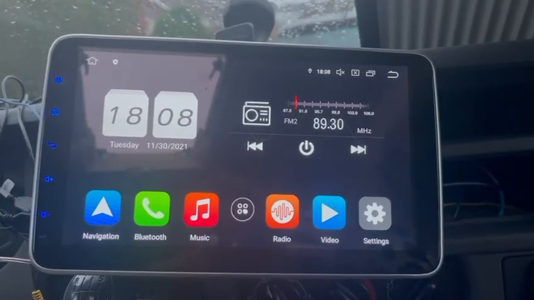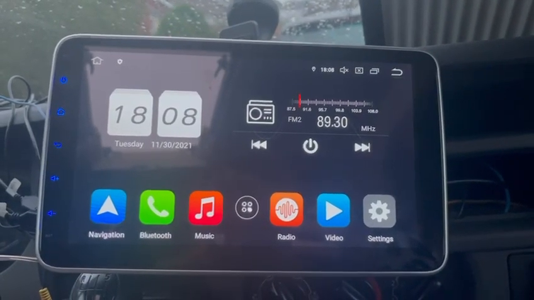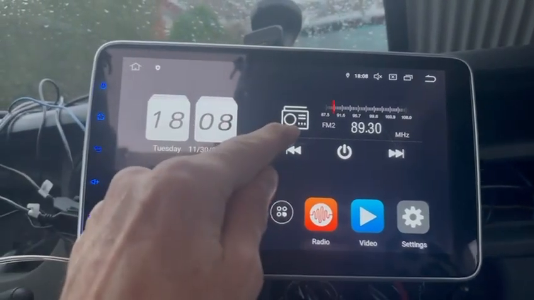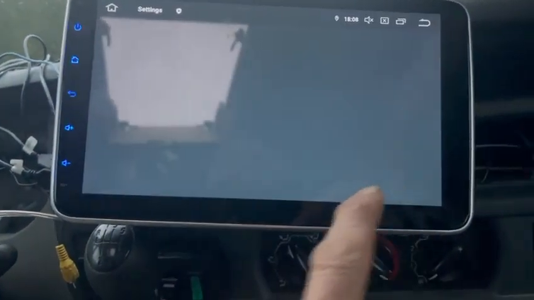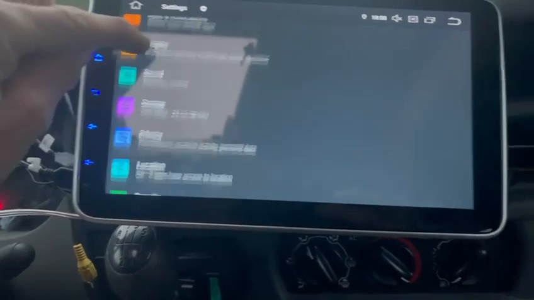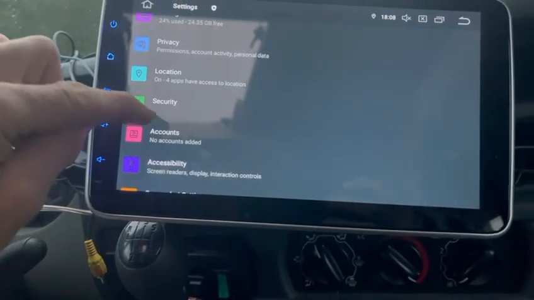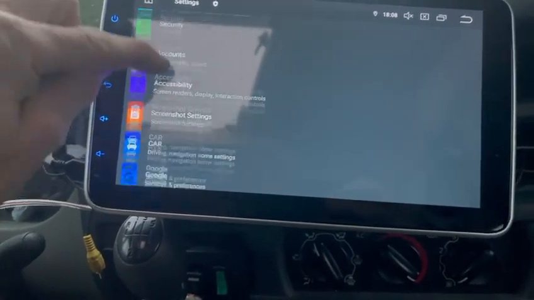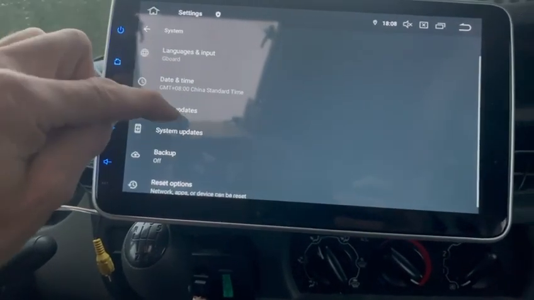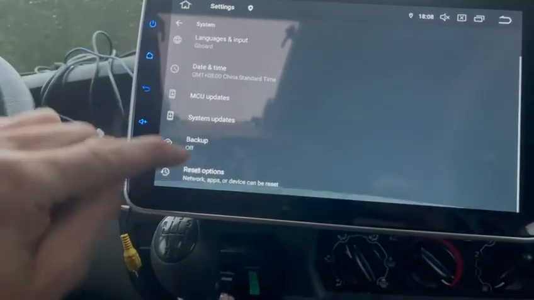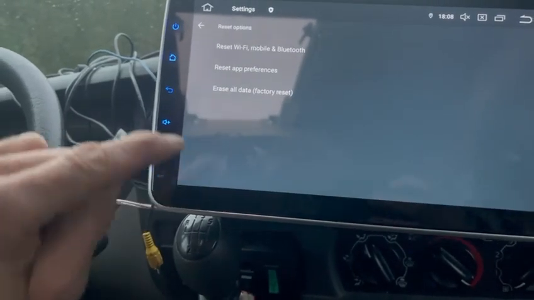I found the solution to having no sound on the radio all the way around, which is settings. Go all the way down until you find, I think it was system, all the way down until you find reset options.